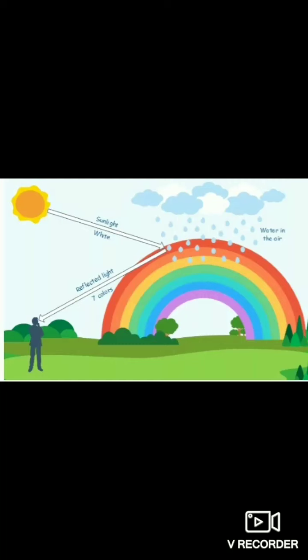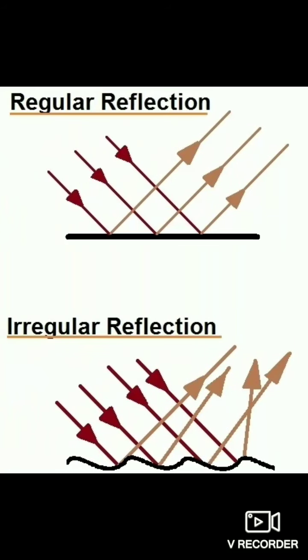This phenomenon is known as the reflection of light. This enables us to see the world around us. Now let us know the reflection of light. The bouncing back of light into the same medium in which it was incident after striking a surface is called the reflection of light. Now we will be discussing through some diagram.